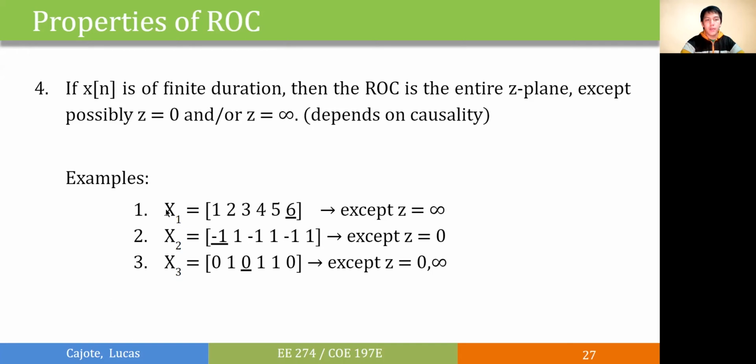Shown here are 3 examples. So for x1, if we have an anticausal signal, we'll have exception at z equals infinity. For x2, we have a causal signal, so we'll get an exception at z equals 0. For x3, we have a two-sided signal, so we'll get exceptions at z equals 0 and z equals infinity.